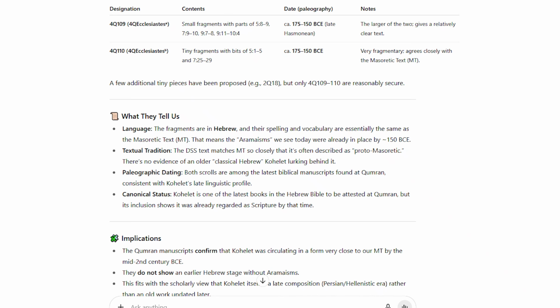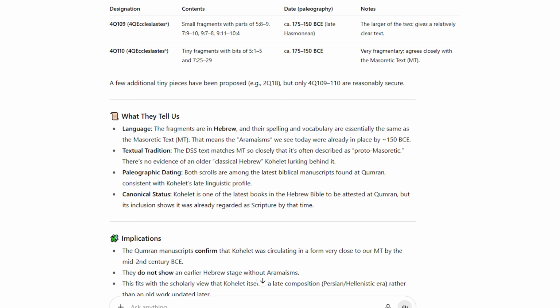So I asked ChatGPT, are there any hints that the version of Kohelet found at Qumran reflects an earlier form of Hebrew. And this is the response that I received. By analyzing the fragments side by side with the Masoretic text, it becomes clear that A, the Qumran manuscripts confirm that Kohelet was circulating in a form very close to the Masoretic text in the mid-2nd century before Christ.